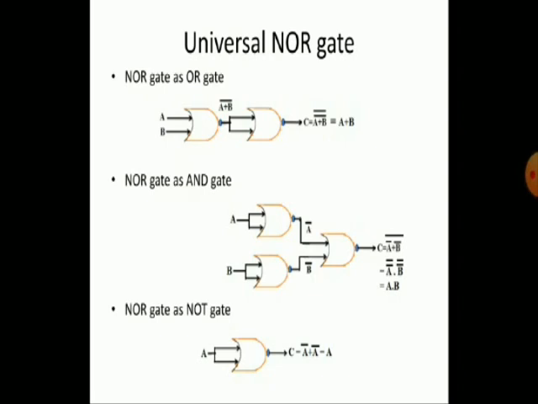Last one is NOR gate as a NOT gate. To construct a NOT gate, one NOR gate is sufficient. So here also we combine both inputs and take it as one input. C is equal to A plus A, whole complement. A plus A is A, so the whole complement is equal to A complement only. Means we constructed basic gates by using NOR gates. We can also construct NAND gate, exclusive OR, exclusive NOR also. So that's why these two gates, NAND and NOR, we call universal gates.